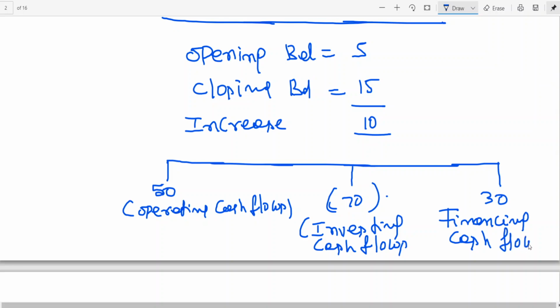Now you can see the net effect is 50 minus 70 minus 20, you are getting, minus 20 plus 30, the positive value of 10, no? This 10 increase is because of these activities. What is that? Operating cash flows, investing cash flows, financing. The 10 rupees increase in cash balance is because of cash flow from operating, investing and financing.